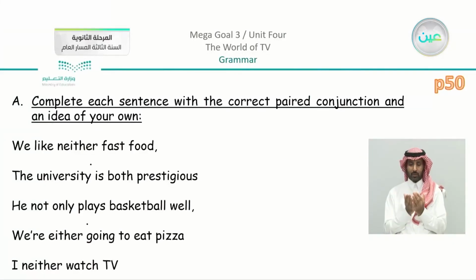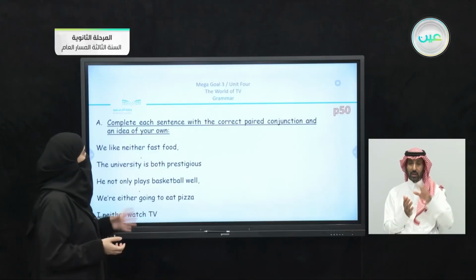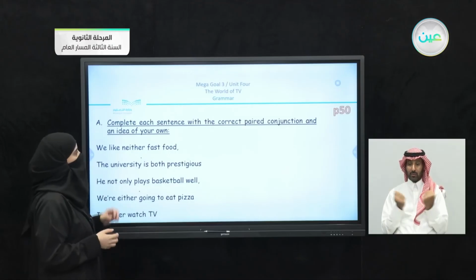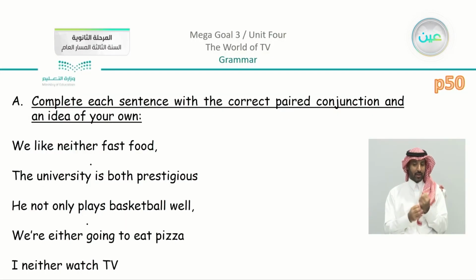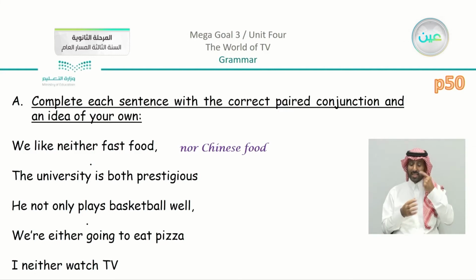Okay, so we have our exercise in the book. We have the exercise on page 50. Now, in the exercise, we complete each sentence with the correct paired conjunction and an idea of your own. So note that we are going to use paired conjunctions. And of course, you can complete with an idea of your own. Now we have the first one. We like neither fast food. So if you don't like fast food, you can say, for example, nor Chinese food.